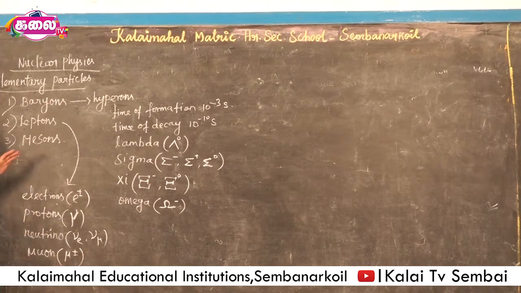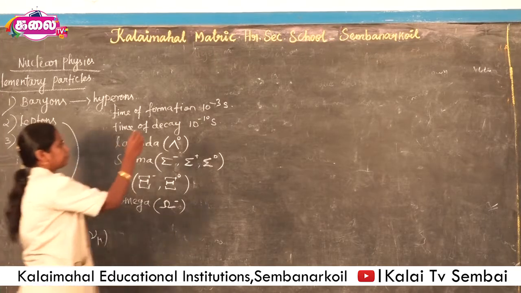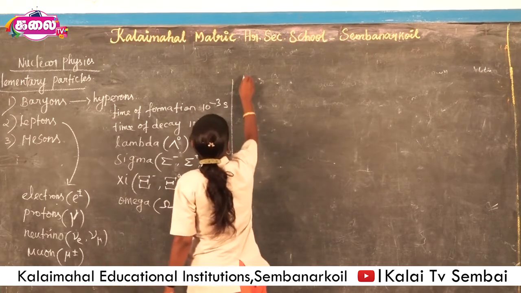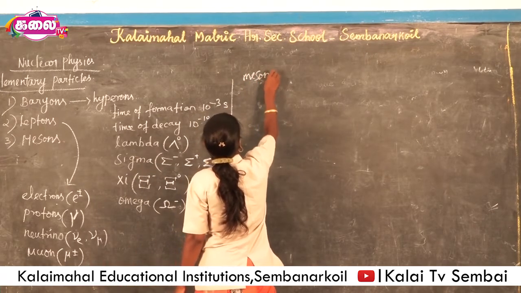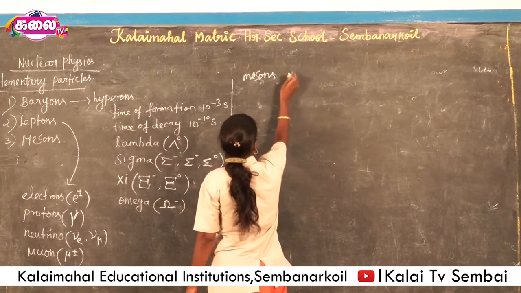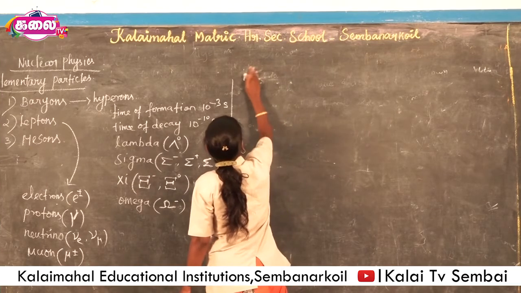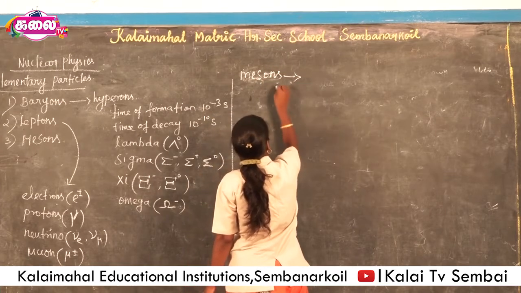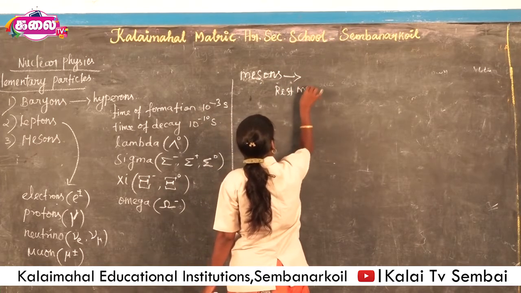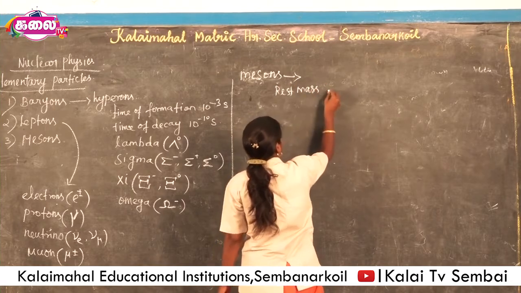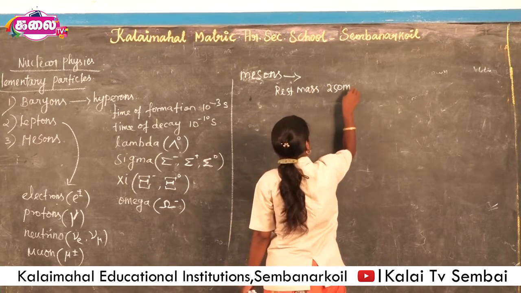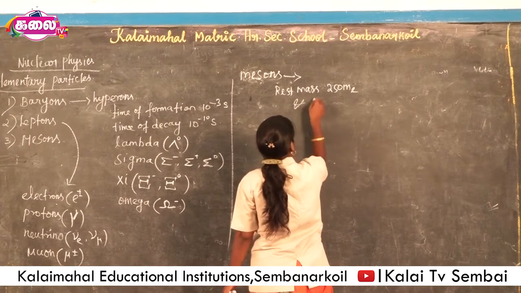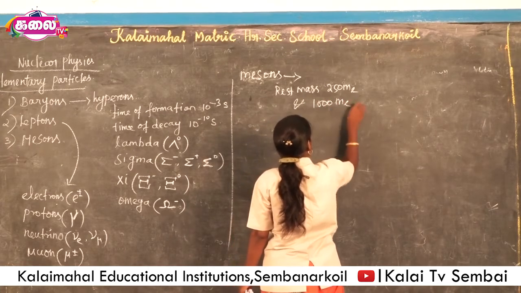Like this, meson particles are produced from nucleons. The rest mass of meson is 250 times to 1000 times the mass of the electron.